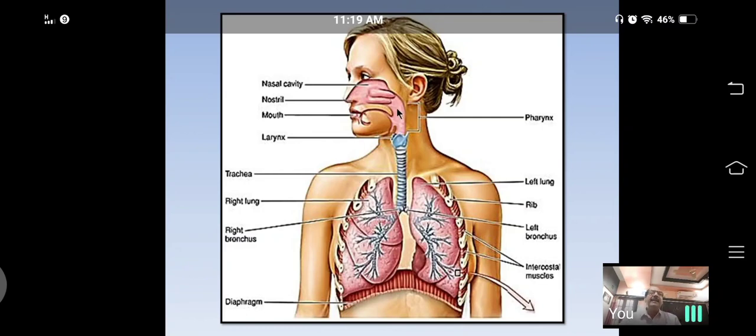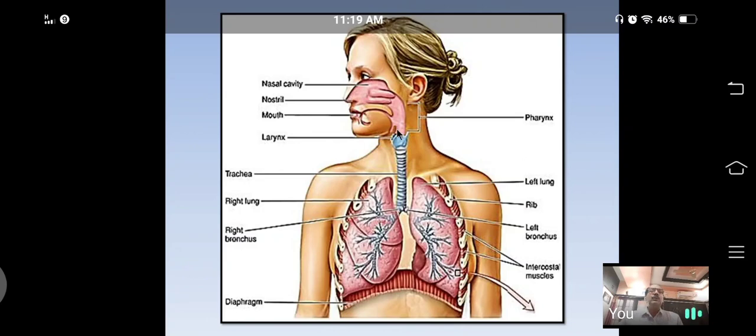It is divided into three parts. The upper part of the pharynx is called the nasopharynx. The middle part of the pharynx is called the oropharynx. The basal part of the pharynx is the laryngopharynx. Nasopharynx, oropharynx, and laryngopharynx are the three parts of the pharynx.